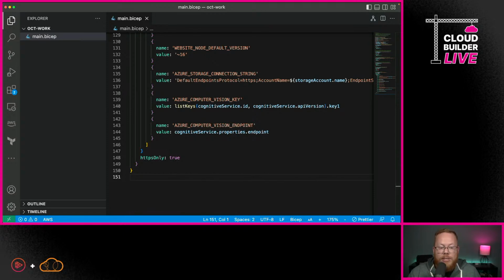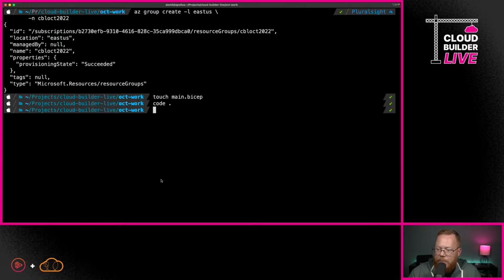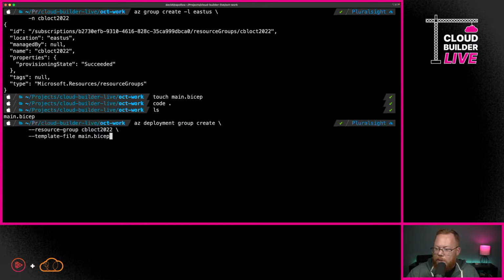So now that we have this in place, we're actually ready to go in and to deploy our bicep file, which is pretty cool. So I'm going to go ahead and bounce back over to the terminal. And here we're in the same directory. Again, if I were just to list this out, you'd see we've got our main.bicep file. That's all that's in here. I'm going to go ahead and start the process of deployment. So that's az deployment group create. And then we're going to go through here and specify the resource group that we want to deploy this into